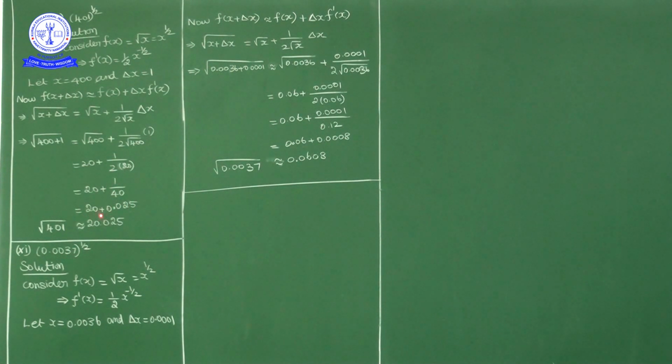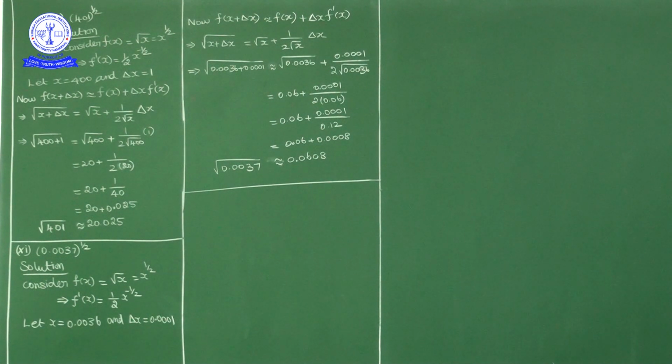So 20 plus 0.025 is 20.025. So square root of 401 is approximately equal to 20.025. Okay. I'll repeat once again.